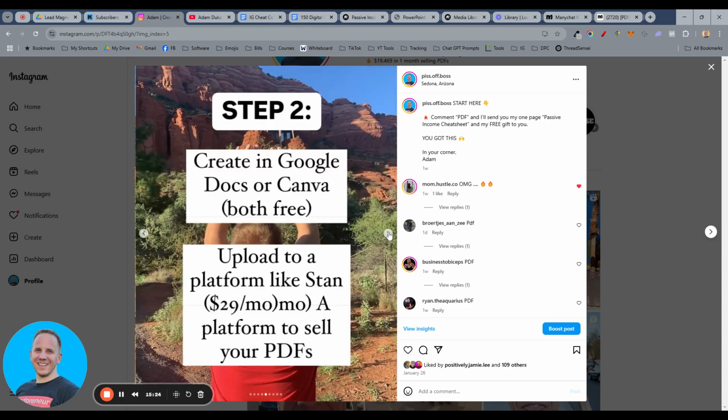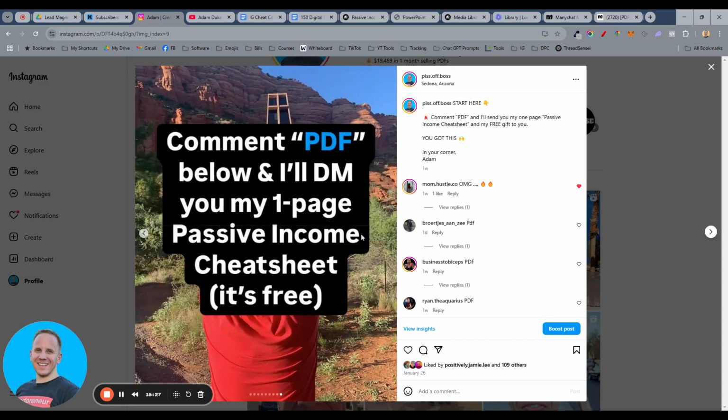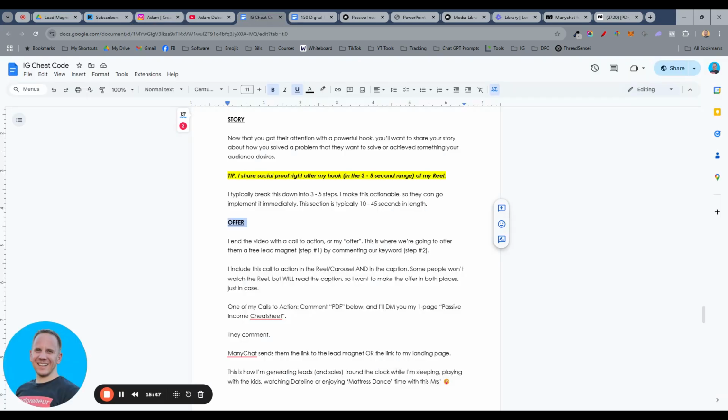I say, let me see, this is a carousel. If we scroll all the way to the end, comment PDF below. So I have it here, but I also have it right here. I notice a lot of people will do it in one or the other, and they're like, oh, well, I included it here. Well, a lot of people aren't going to go through the whole carousel, so you might as well include it here. And if you include it here, some people aren't going to read this caption. So I have it in both spots. Definitely recommend you do the same.